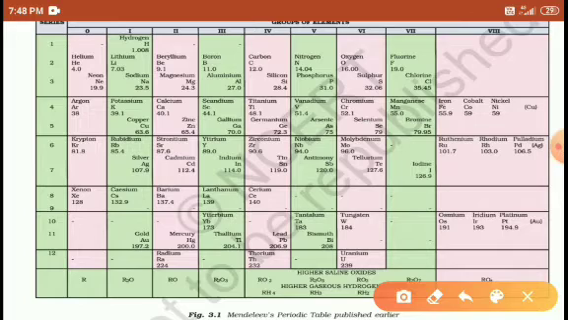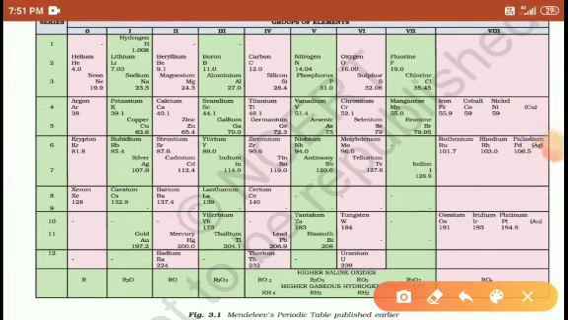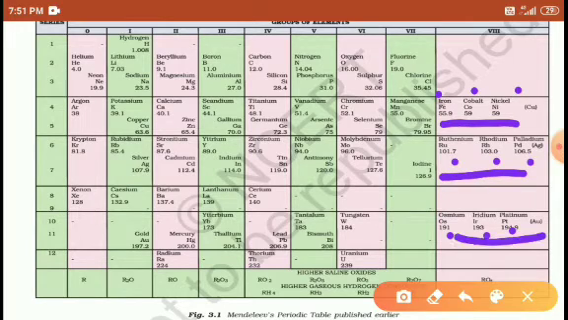So next is the group 7 elements, fluorine, manganese. These are subgroup A. Chlorine, bromine, iodine belong to subgroup B. Right, students? Here in the 8th group, he kept the iron, cobalt, nickel, ruthenium, rhodium, palladium, osmium, iridium, platinum. Like this, the elements are kept here. Right, students? So based on the increasing atomic mass, he kept the elements here.